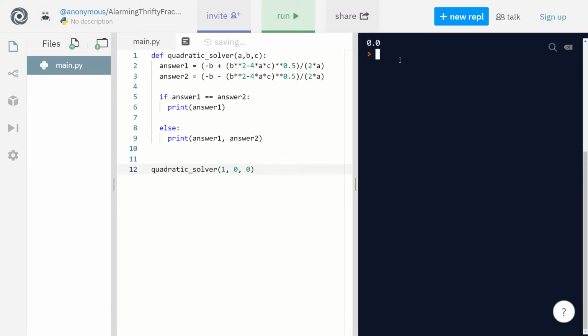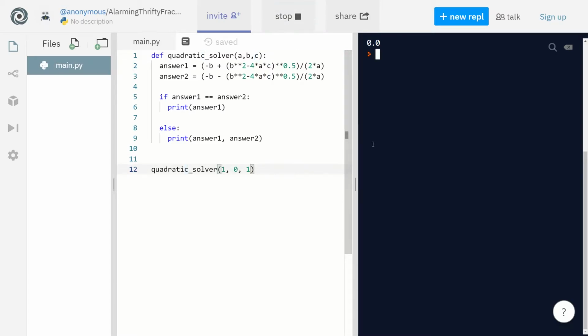Now what if we had no solutions? So something like 1, 0, 1. So x squared plus 1. There would be no answer, because here it will be negative, right? Because b is 0 and c is positive. Minus 4ac is going to be negative, and you're going to take the square root of a negative.